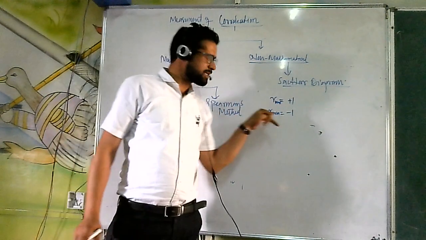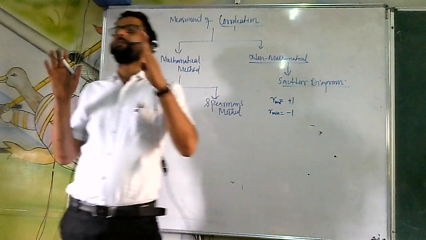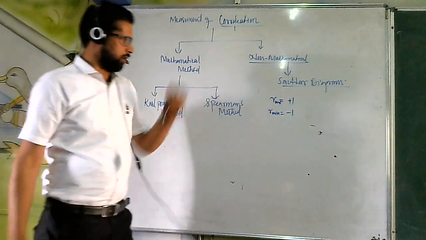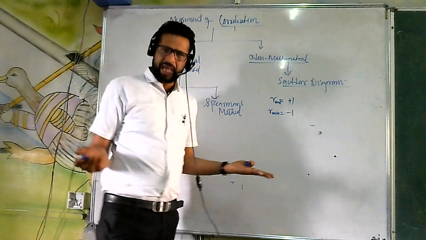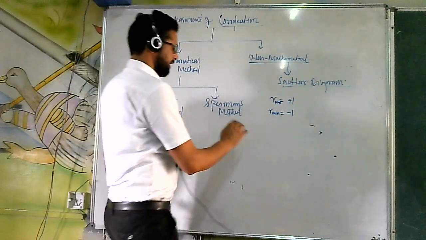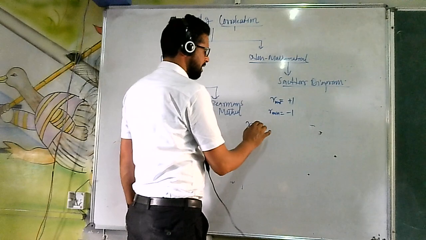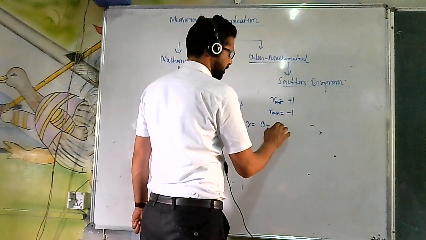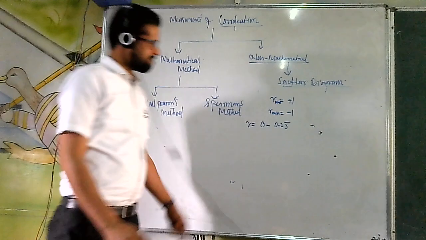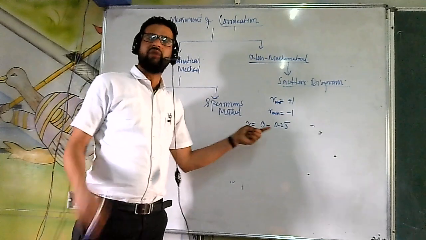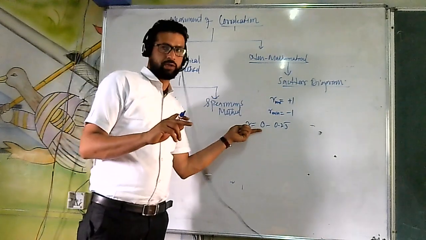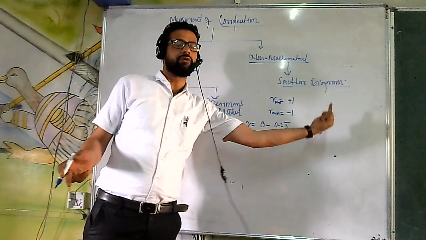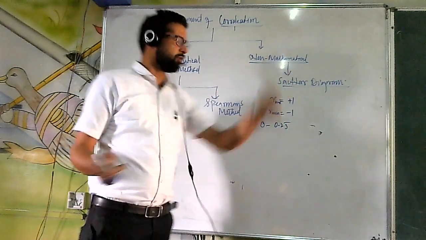If r is -1, you call it perfect negative correlation. In between it can be anything. If the value of r comes from 0 to 0.25, it will be called very low positive correlation, and for the negative, very low negative correlation.